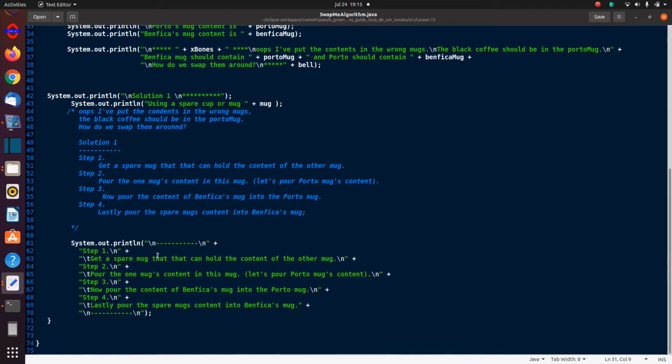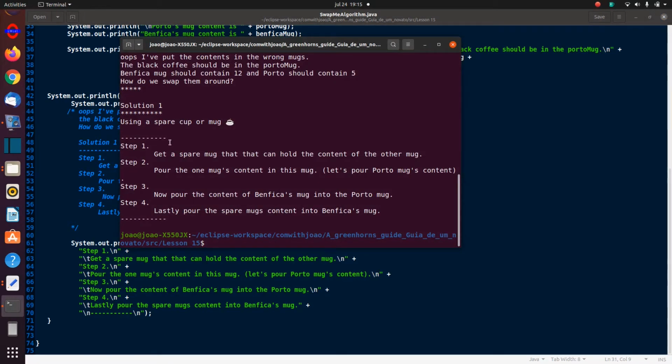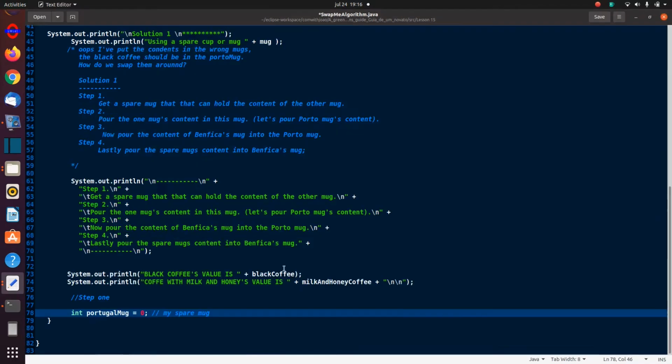So I'm printing that out there. So here it is. I've outputted it there. The spare mug that can hold step 2, step 3 and step 4. I'm just printing it out as I read it on the code itself. Now I'm just printing the same value of what is black coffee, which should give me a value of 5, and then the coffee with milk and honey, which should give me 12, so that it will be easy displayed.